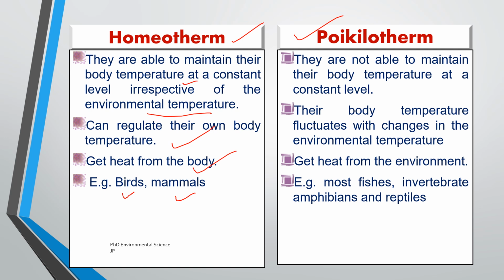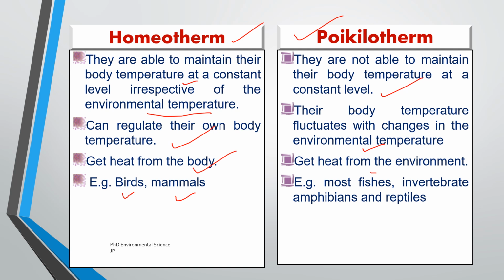Then there are poikilotherms, or cold-blooded animals. So they cannot maintain a constant internal body temperature. Instead, their body temperature fluctuates with the external environment, rising or falling with the ambient temperature. They rely on external environmental conditions like sunlight or warm surfaces to regulate their body heat. When the environment is warm, their body heats up. When it is cold, their body cools down.